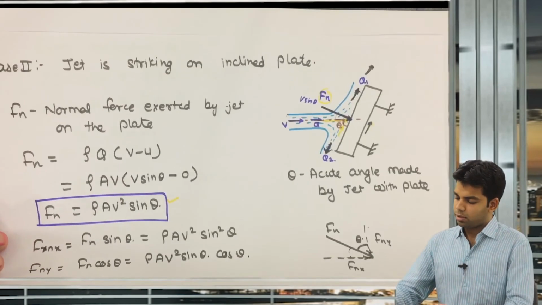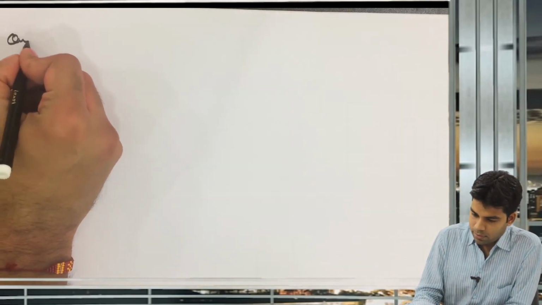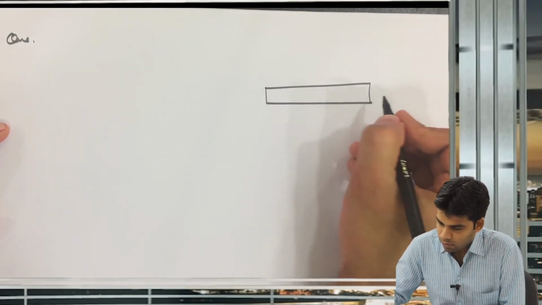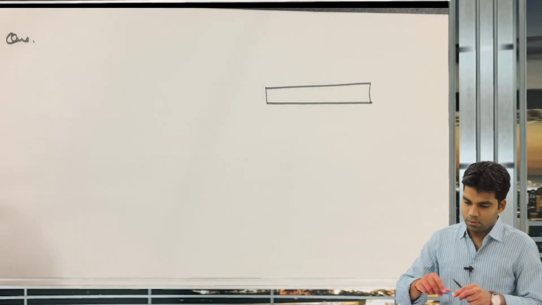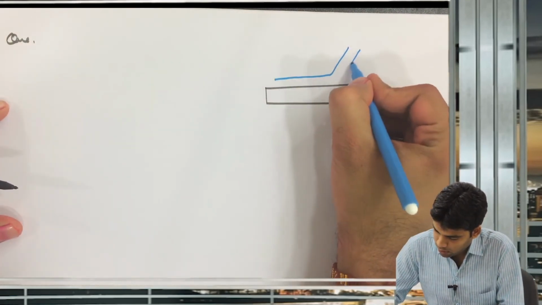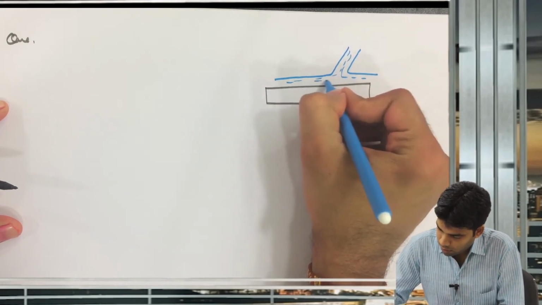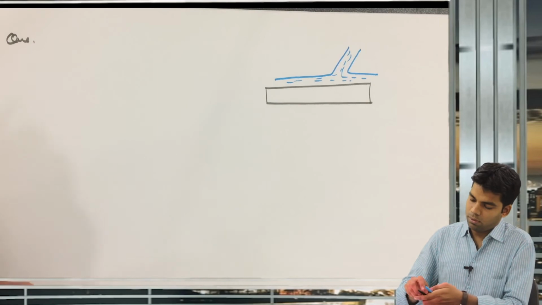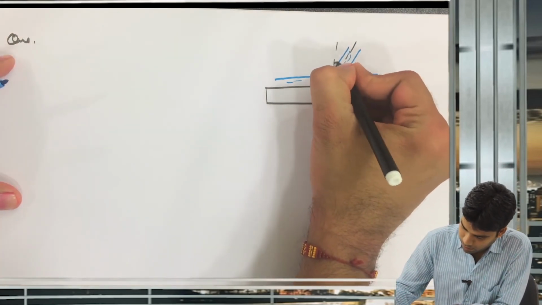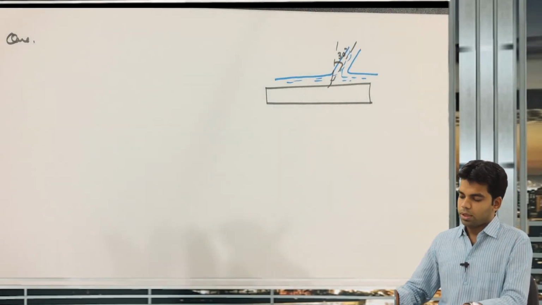Now I will give you one example. Let's suppose this is the question given.